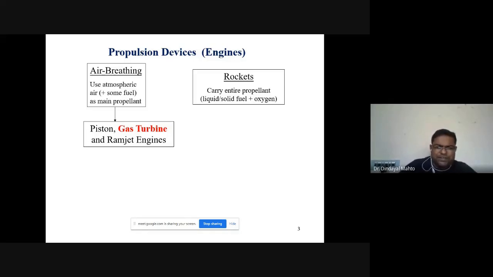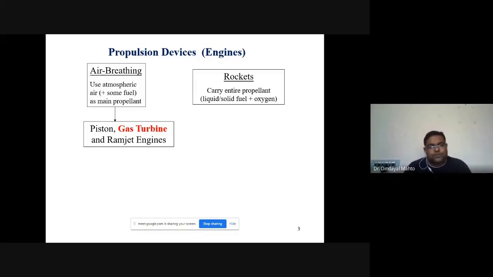If we simply compare based on the terminologies used, air-breathing engines are dependent on the outside air properties. So outside air properties will have a direct impact over the performance of the vehicle in the case of air-breathing engines. But in the case of non-air-breathing engines, as these vehicles do not depend on the atmospheric properties at all, their performance is independent of the atmospheric properties. So by changing the parameters, pressure and temperature, we cannot change the performance of non-air-breathing engines.